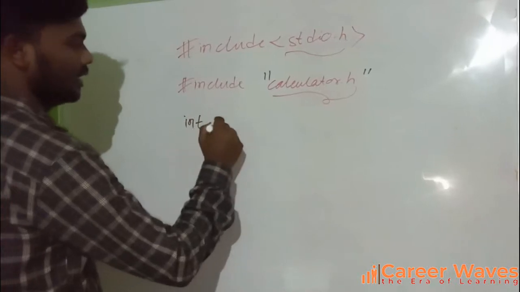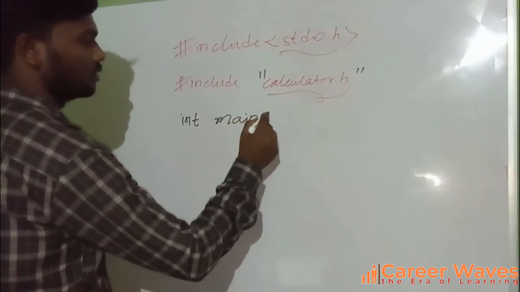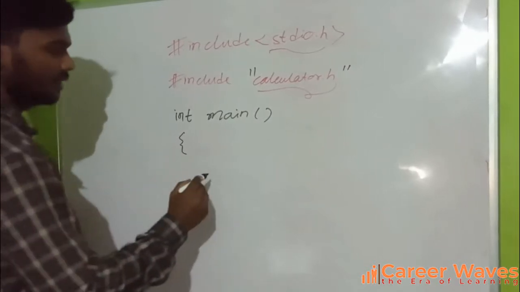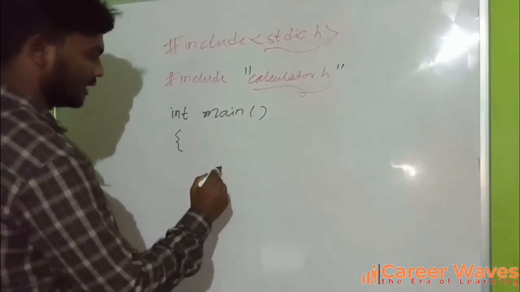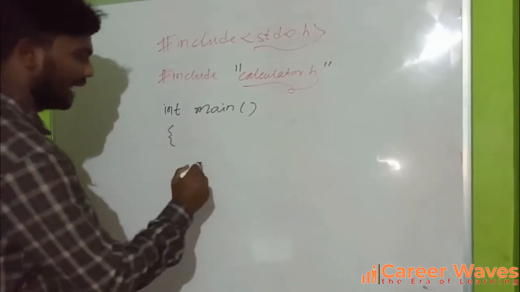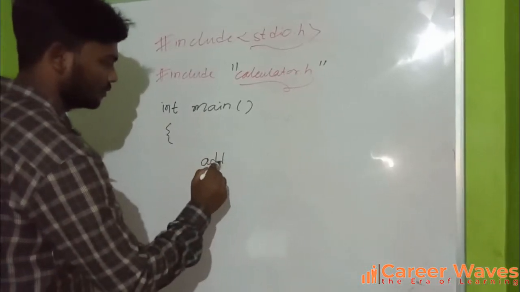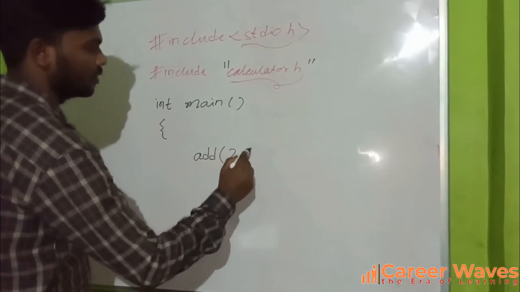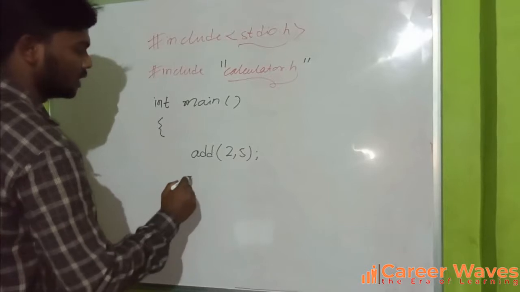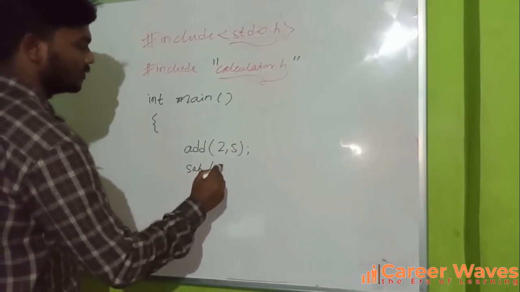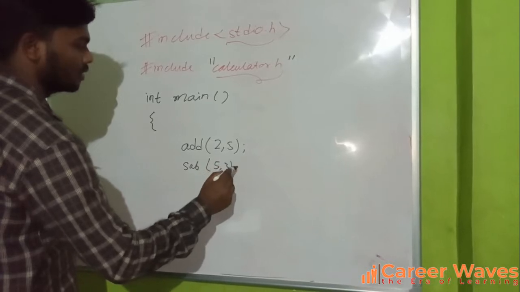Now the function int main. What are the functions that we have given? The functions we have given were add, let us pass the values 2, 5. Then we have given sub, let us pass the values 5, 3.